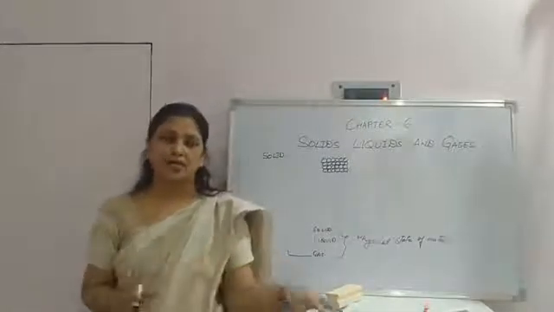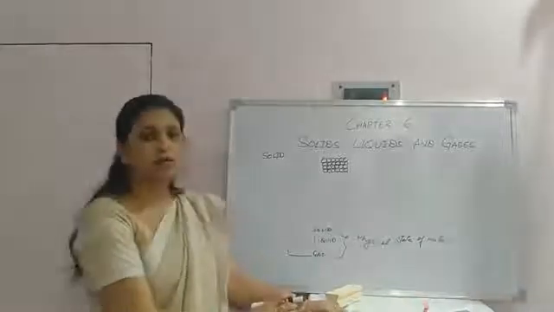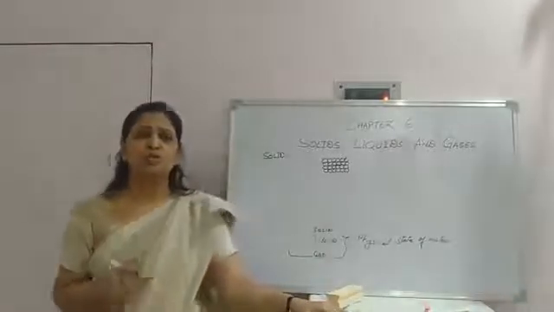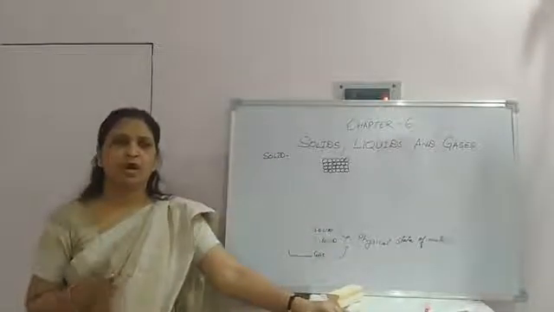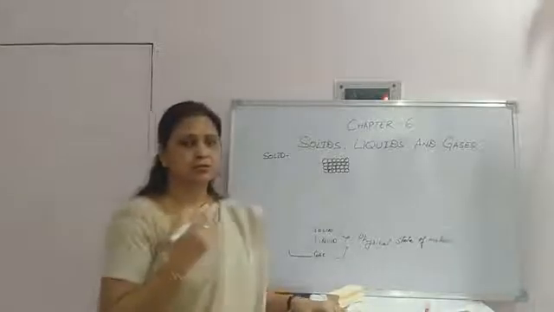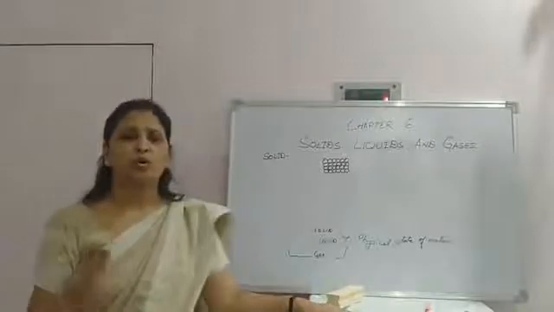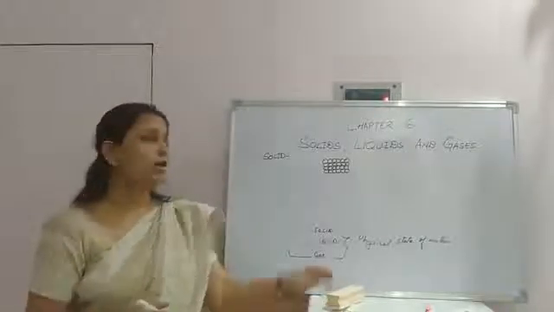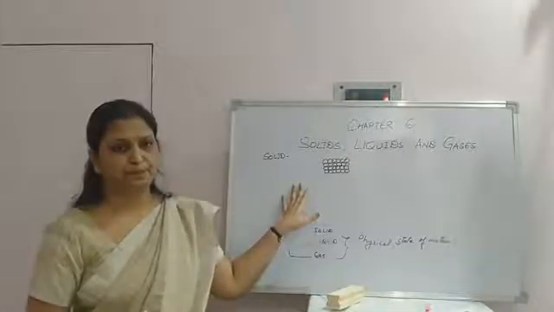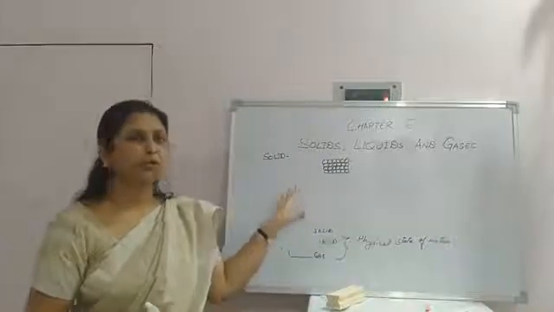There is no space between the particles, so the molecules cannot move around anywhere. That's why all solids have a fixed shape and definite volume.